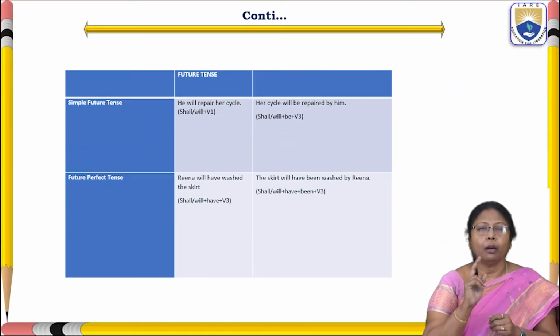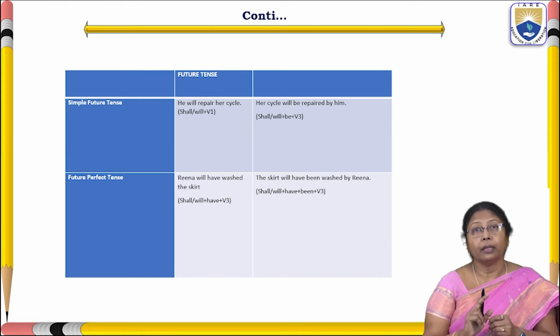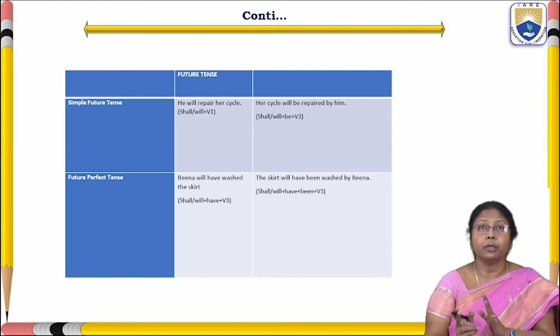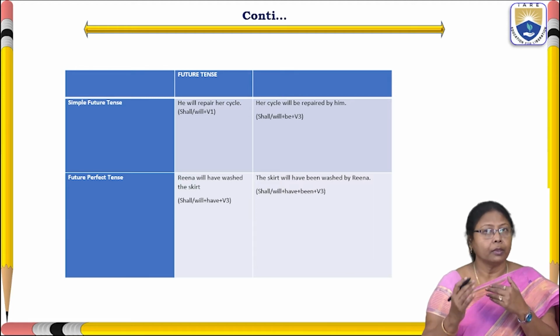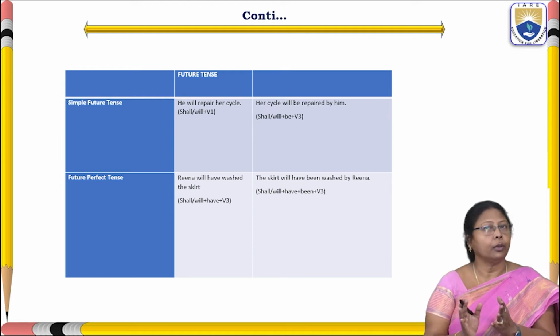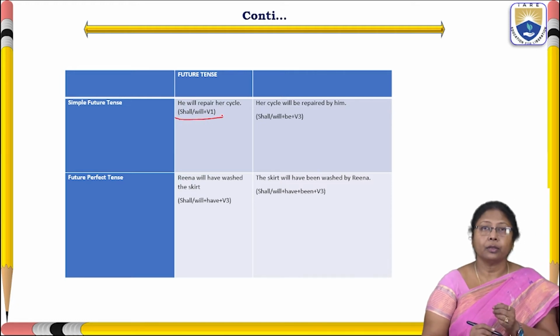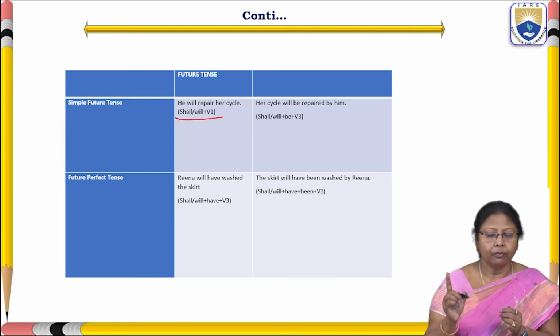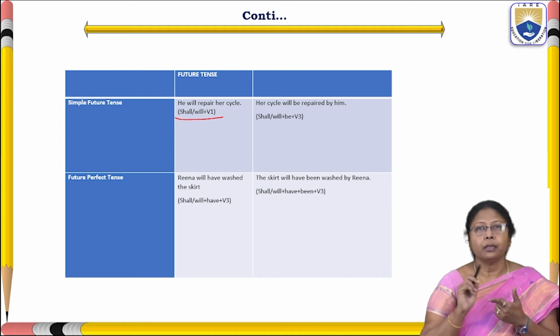In future tense, only two tenses, simple future tense and future perfect tense, can be converted into passive voice and active voice. Why? Because even for continuous tense and perfect continuous tense, if we convert, the same structure is what we are going to get. So coming to the active voice under future tense, simple future tense takes the structure shall, will, V1, means subject plus shall or will plus V1 plus object.